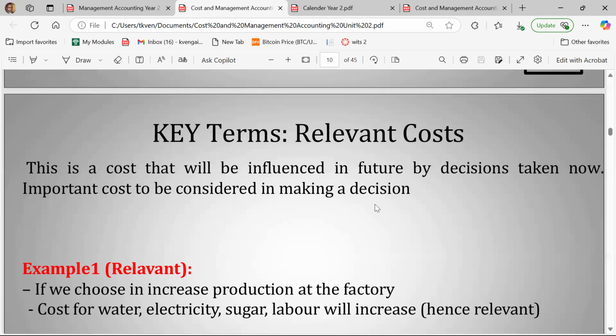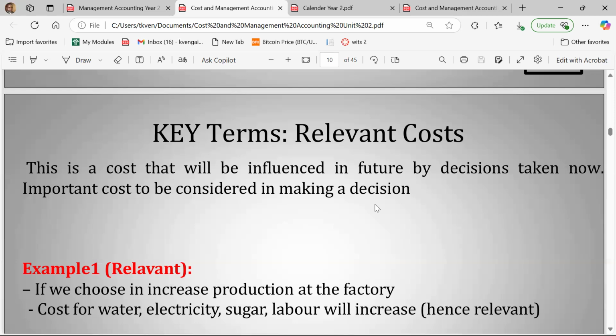So for example, if I want to make a decision, should I build a house in Durban or should I build a house in Cape Town, right? The transportation costs of the builders going to Durban and going to Cape Town is a relevant cost to me as an organization, right? Because it affects what I'm doing at the moment.